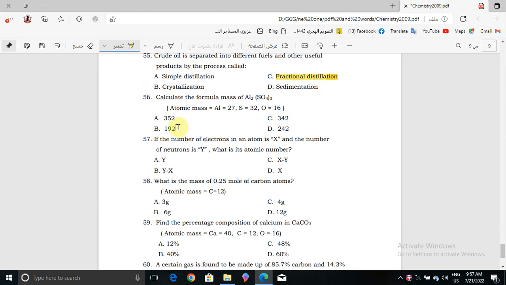Now question number 56, calculate the formula mass of Al2(SO4)3, atomic mass for aluminium 27, for sulfur 32, for oxygen 16. So how do we calculate it?